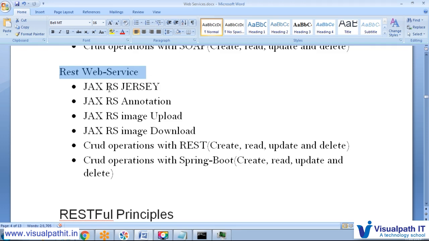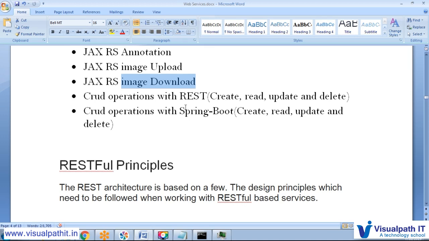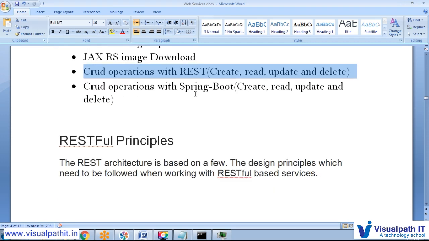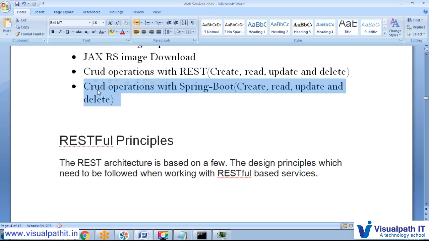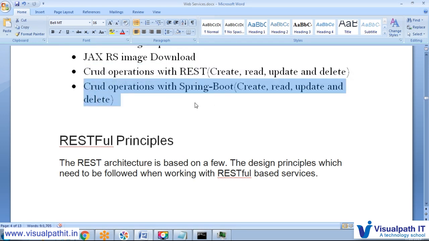So here is what we are going to do. We are going to do JAX-RS Jersey, after that annotations, and we'll see how to upload and download an image. One application we will create, where we'll create, read, update and delete, so all four major functionalities will be covered. After that we will see how the same functionality is covered through Spring Boot. Spring Boot is very popular now.